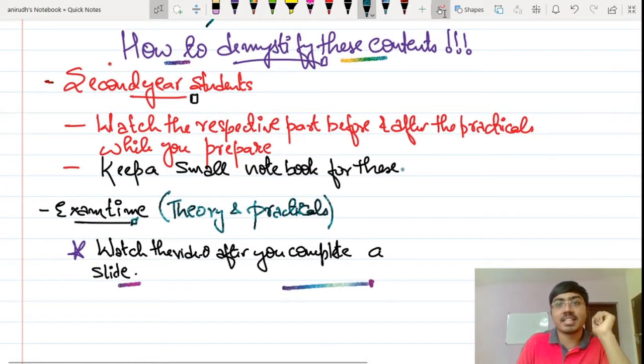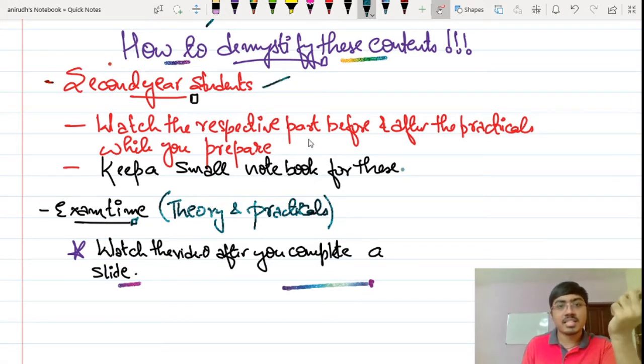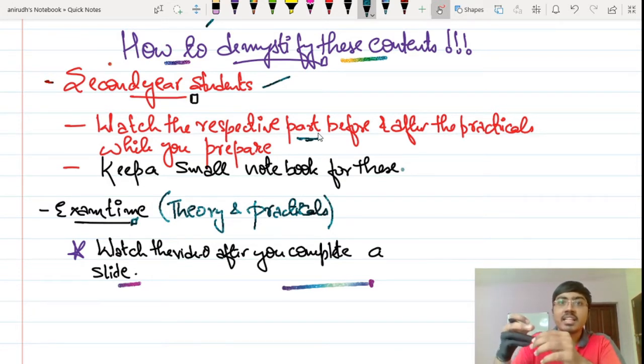How do you proceed with these contents first of all? If you are a second year student, you can watch the respective part, that means that particular part of the slide that you can directly select with the time sequence that I will be providing in the comment box below, before and after the practicals while you prepare. You can revise these things very easily, jot these points down in a notebook, and read that just before the practical time so that you can get all the necessary points which are necessary to understand the slide.